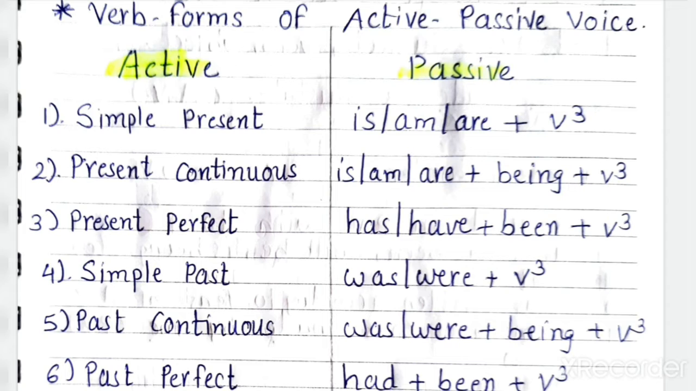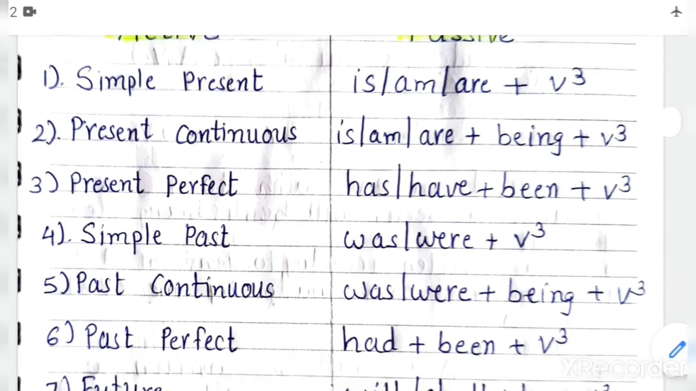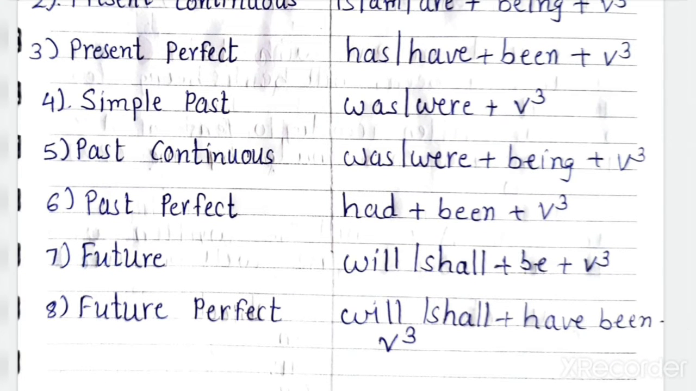Then third one is present perfect tense. Because it is present perfect, we use has or have according to the subject, plus been plus V3. So here the new word is added, been. It shows the perfect tense. And V3. Next one is simple past tense. In active voice we always use the second form of the verb. In passive voice we use was or were according to the person and the third form of the verb.